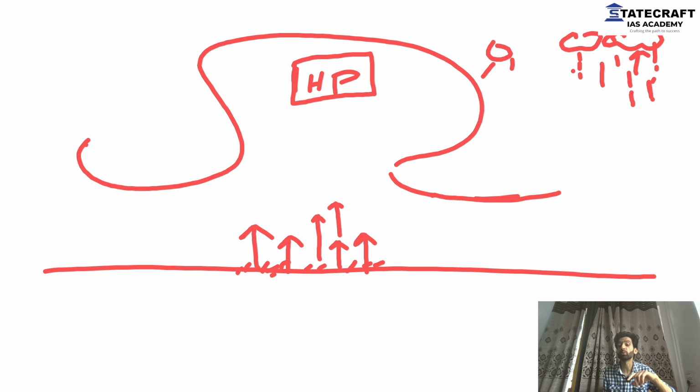How is the air supposed to go up? If there is already high pressure, I've told you the air goes from low pressure to high pressure. But already the condition that exists here is high pressure. So will the air be able to go to high pressure? It will be against the law of nature. You cannot expect the water to flow upslope. Can you expect that? No. Similarly, you cannot expect the air to go up when there is already a high pressure system.